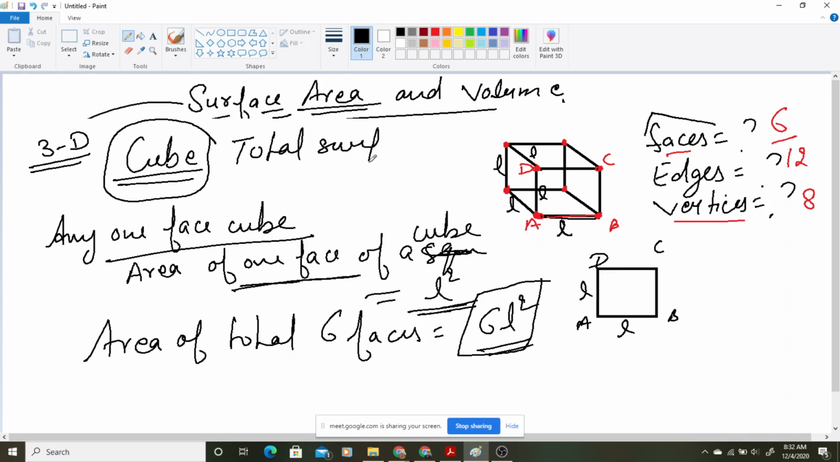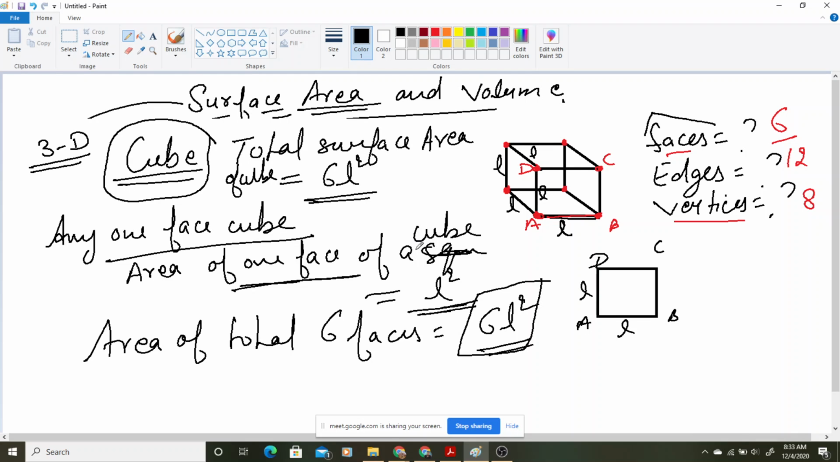Why am I writing total surface? Because I have not left out anything. I have added the top, bottom, all of its 4 sides. I have added everything. So that means what? Total surface area I am talking about. So the total surface area of a cube, that is how much? 6L square. So this is the formula. See, there is no need to mug it up.